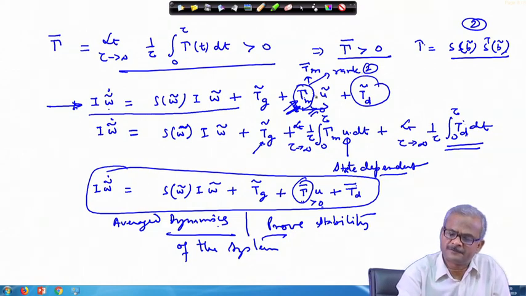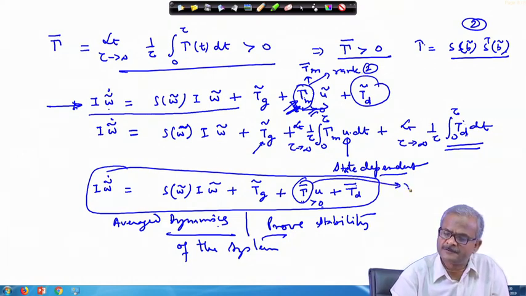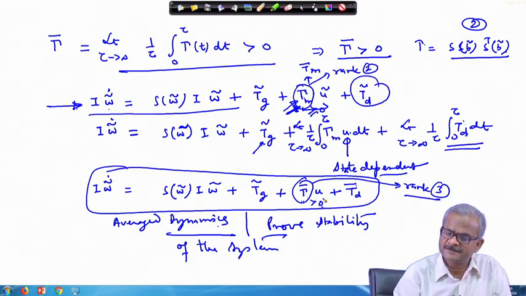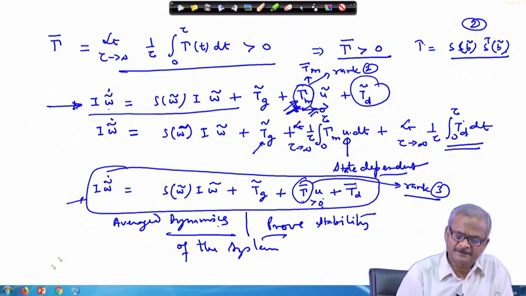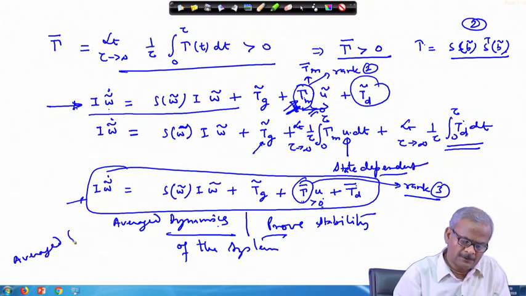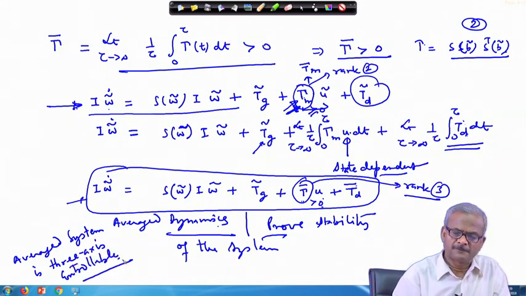So, this matrix is of rank 2, while this matrix is of rank 3, and therefore, the full 3 axis controllability will be there for the average system. So, the average system is 3 axis controllable, while this is not.